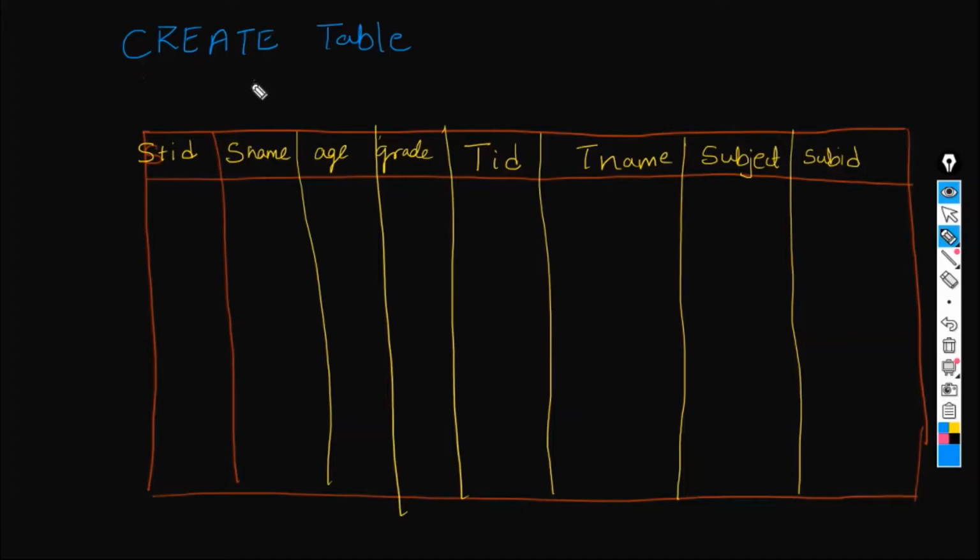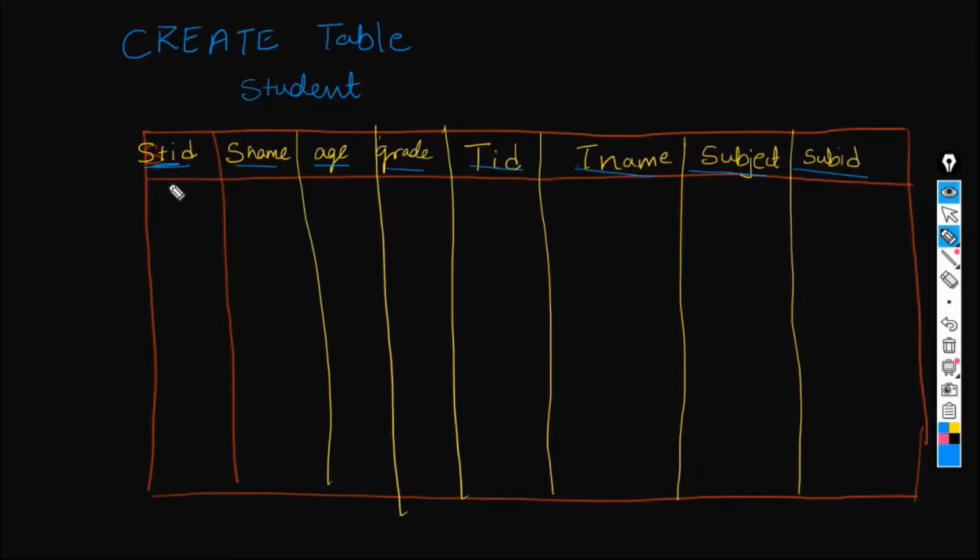For that, I'm taking a simple example where I want to create a table with the student information. I will be having student ID, student name, age, grade, and this is the information about teacher ID and then teacher name, subject, and then subject ID. There will be a few more columns, but for our understanding purpose, I am keeping it very simple. You can extend the number of columns, you can reduce the number of columns. That is not an issue.